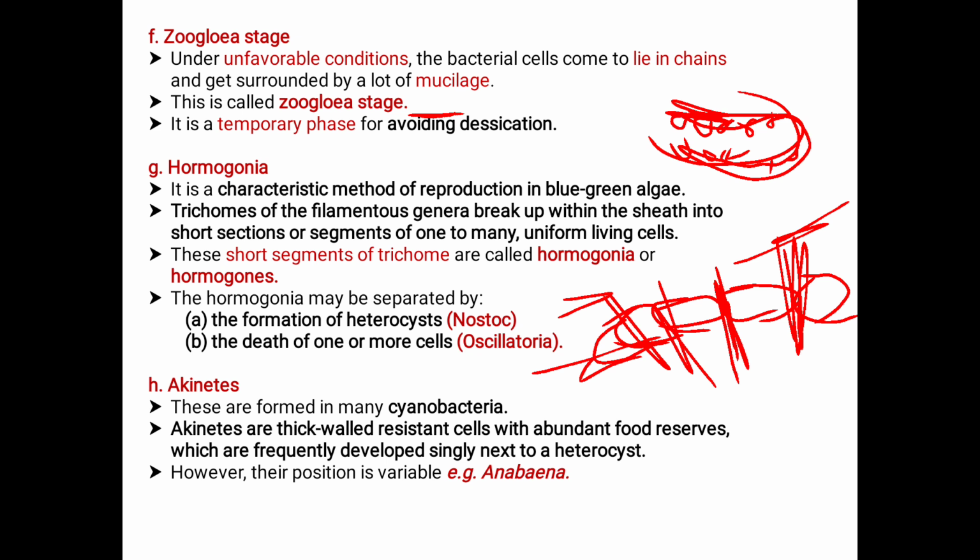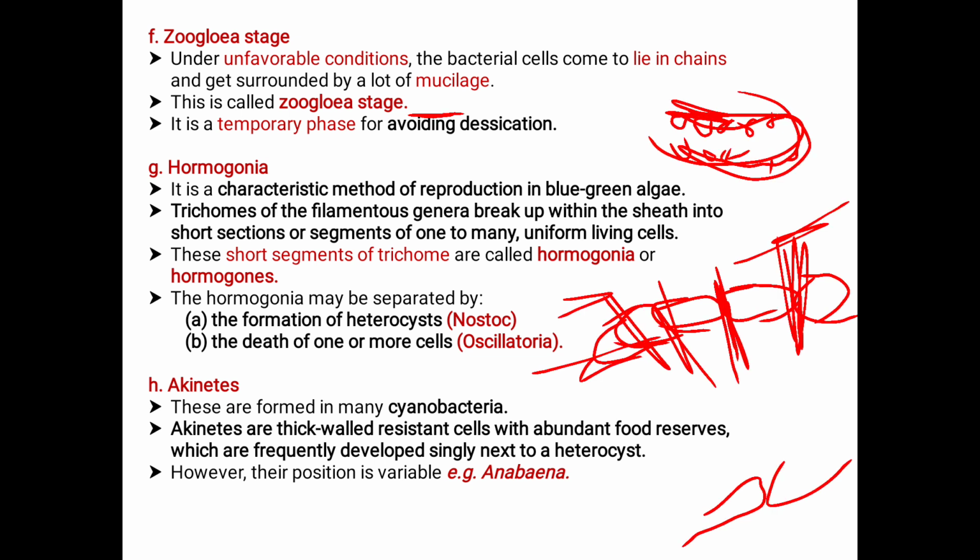Next comes the akinetes. These are formed in many cyanobacteria. Akinetes are thick-walled resistant cells with abundant food reserves, which are frequently developed singly next to the heterocyst.